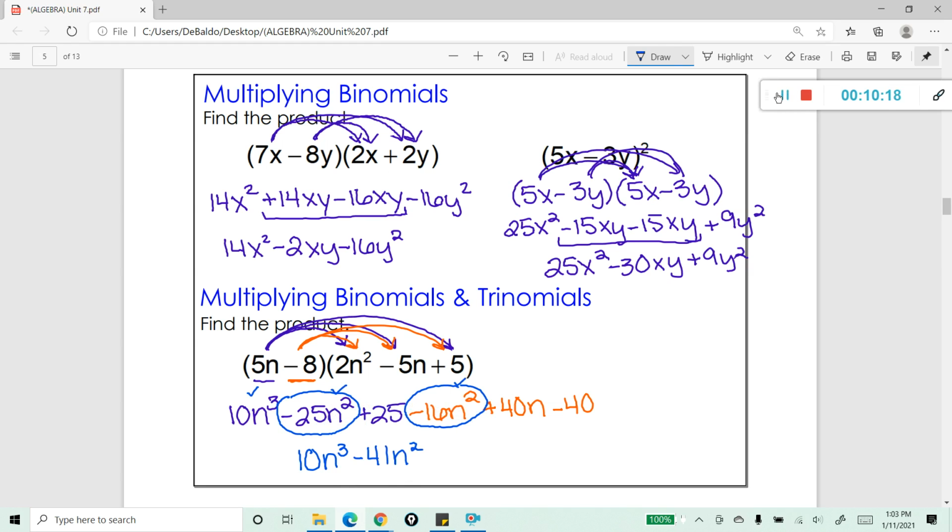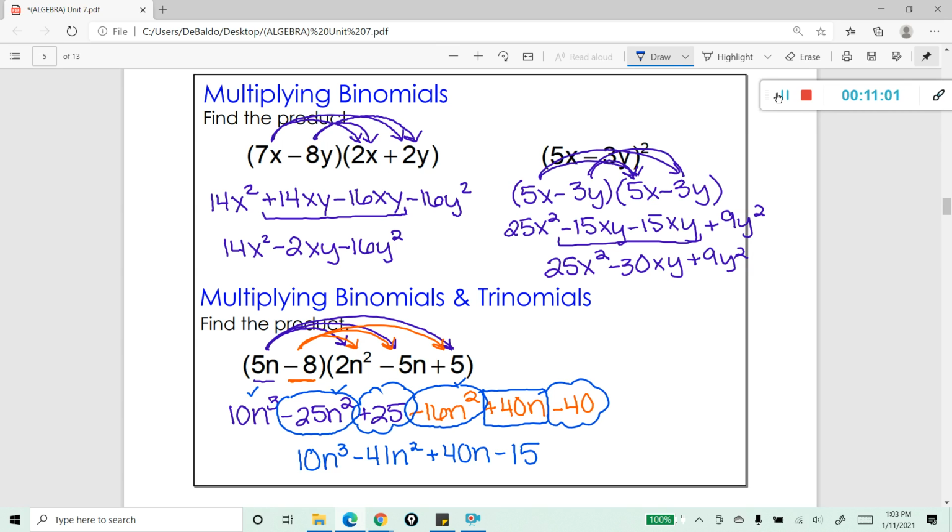Now, to put this in standard form, try working with the terms in descending order by degree. What do I mean by that? The next term would be positive 40n, because that would come next in line. And it doesn't have anything to combine with, so I'm going to go ahead and add 40n. And then, of course, the last ones are just constants. So I'm going to combine them as well. Positive 25 minus 40, leaving me with negative 15. And there you have it. You can see that your binomial times your trinomial is going to give you a cubic polynomial.